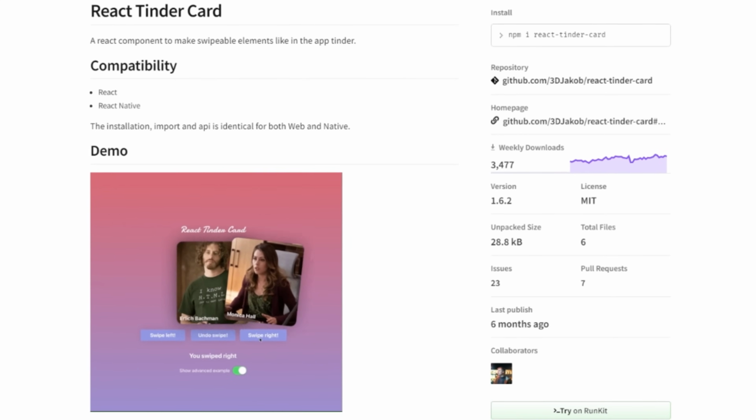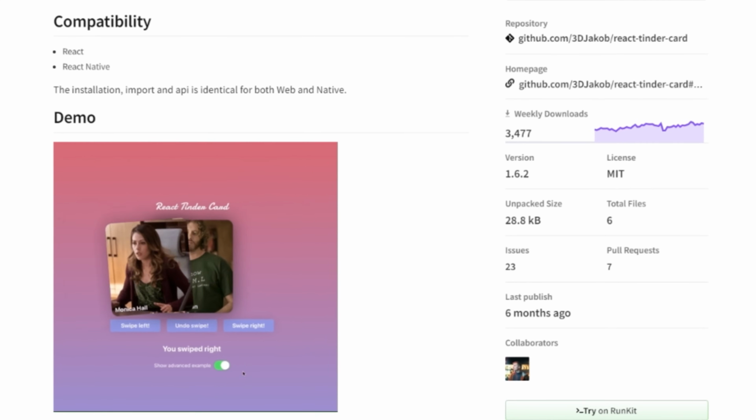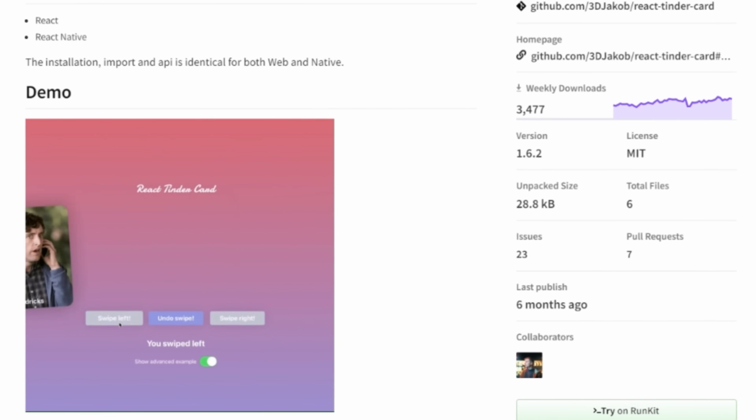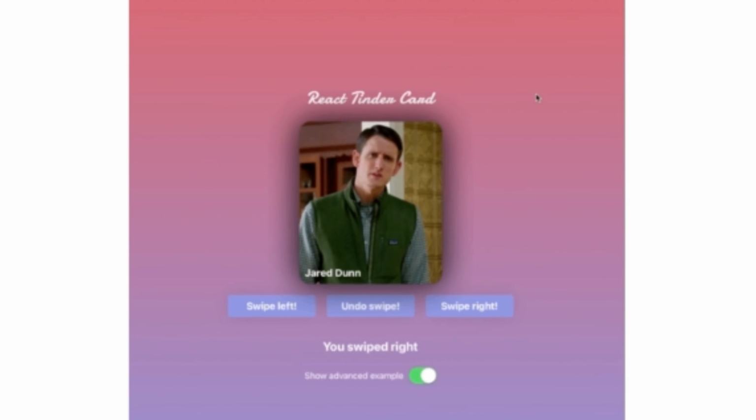Now, of course, the most important part is building out the core application, the swiping part. But what's hilarious is because it's JavaScript, there's already a component out there that I can just use called React Tinder Card by 3D Jacob. What's cool is this already has the snappy grab and swipe animations, as well as an easy way to determine the swipe direction. So I'm just gonna plug this into our application.